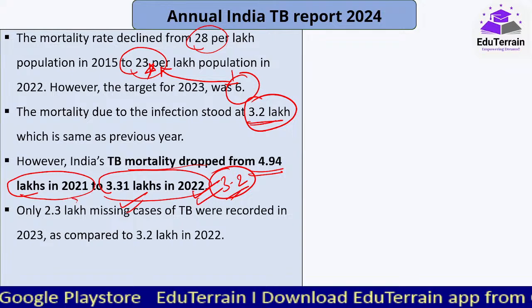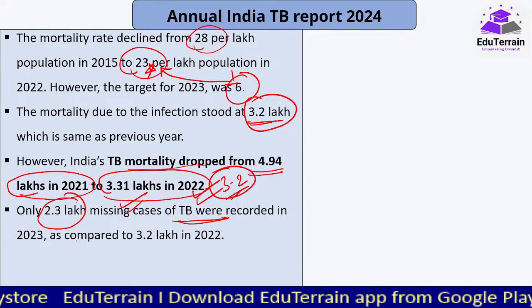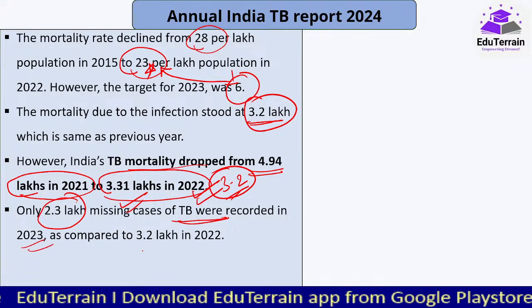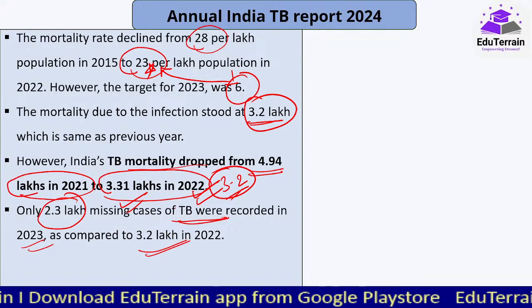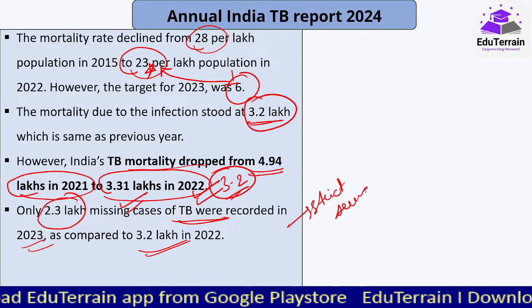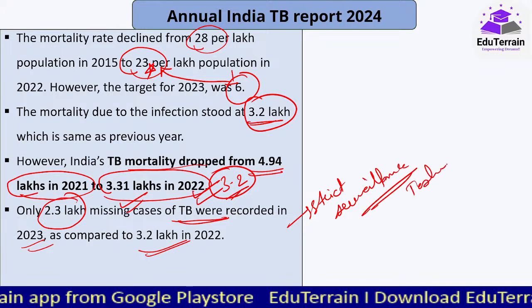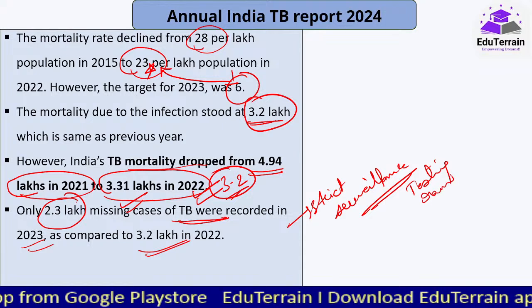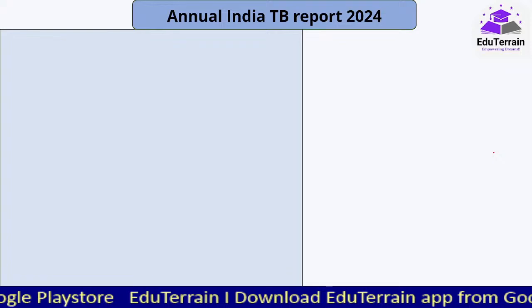And there were only 2.3 lakh missing cases of TB recorded in 2023 as compared to 3.2 lakh in 2022. How has this happened? By strict surveillance, and also testing has been ramped up, because of which the missing cases were picked up.